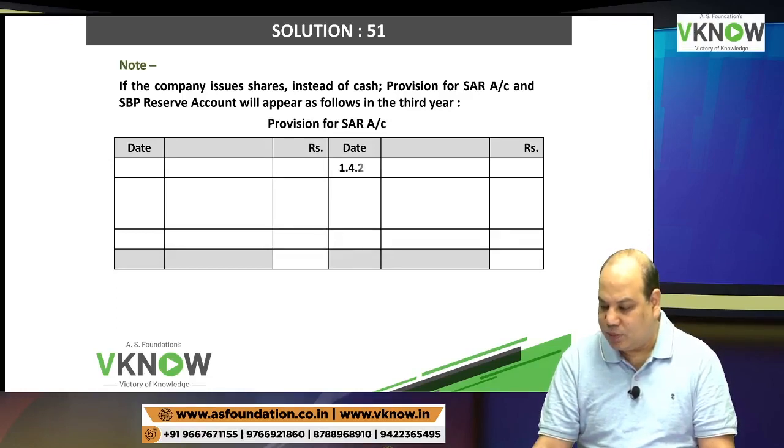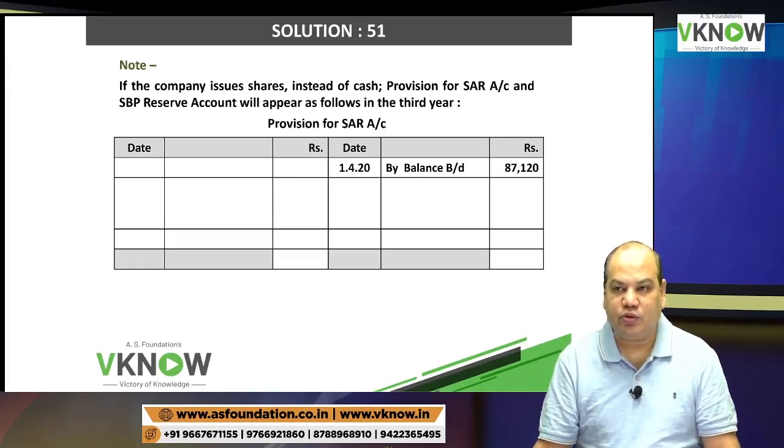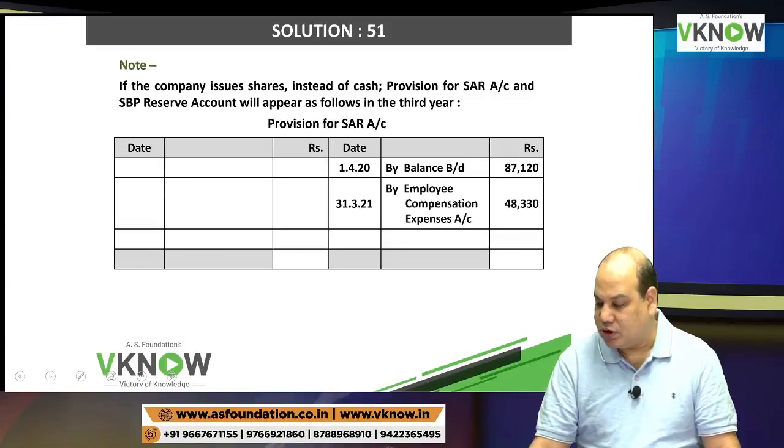So I'll prepare the third year provision for SAR again. By balance brought down 87120, by employee compensation expense 48330, credit side same.